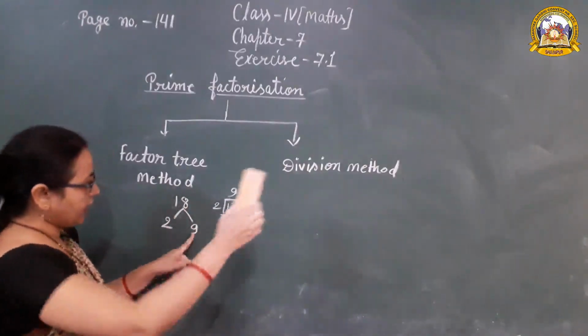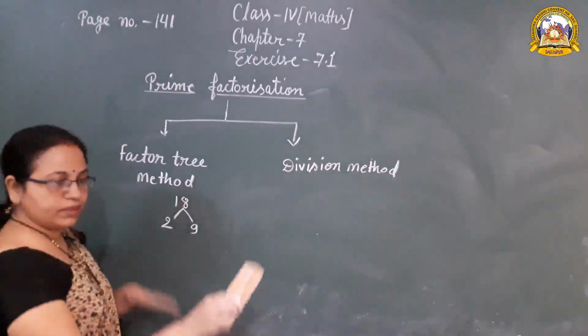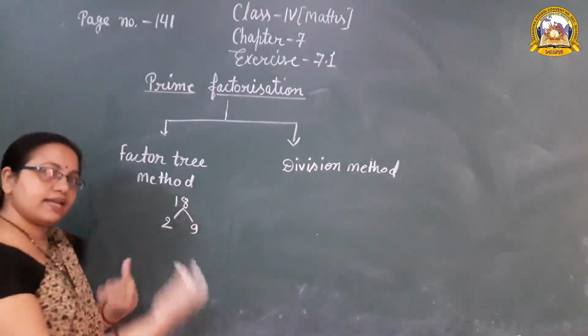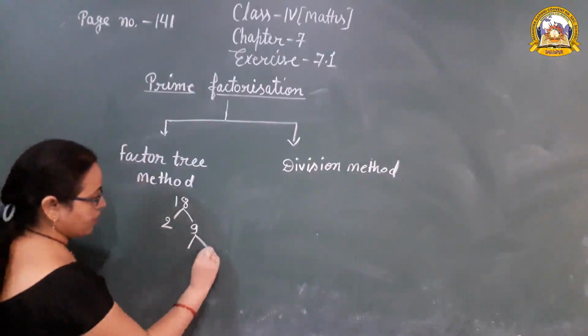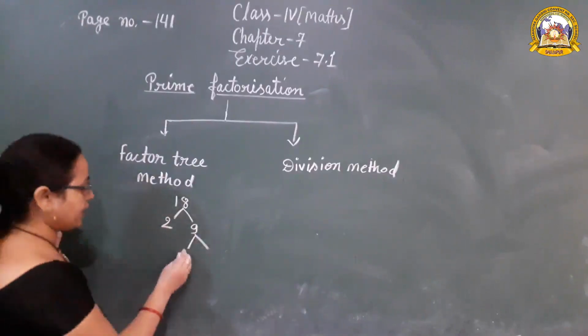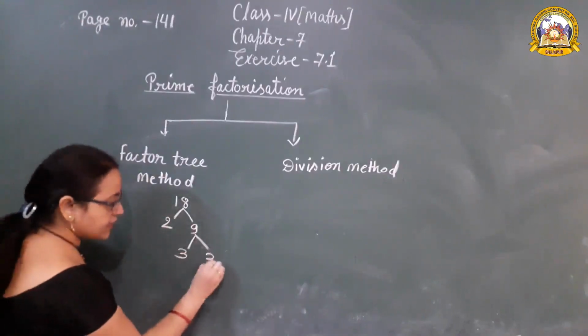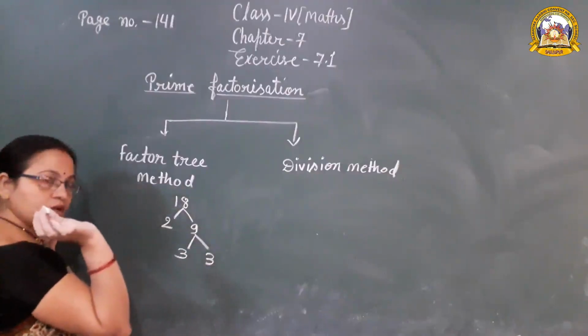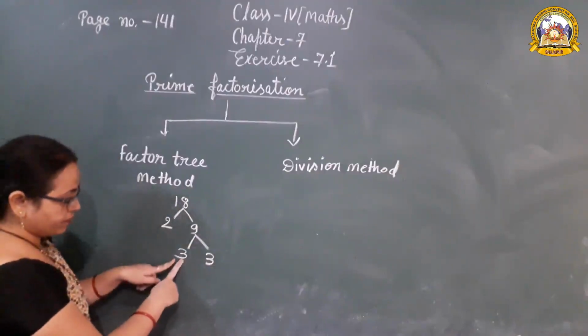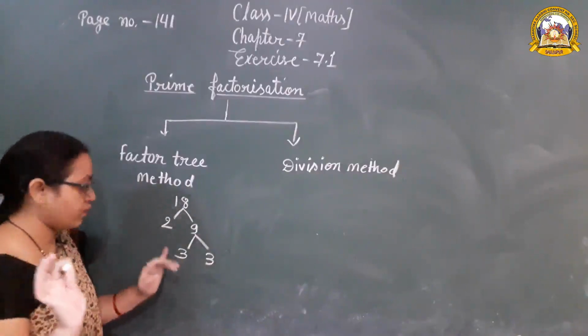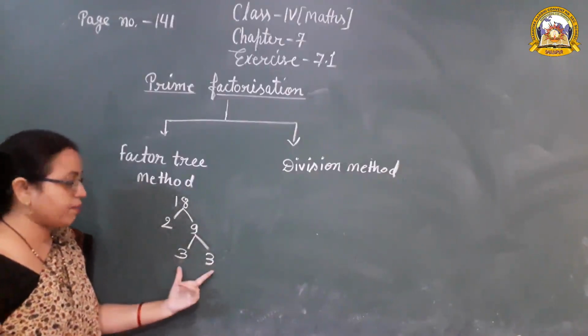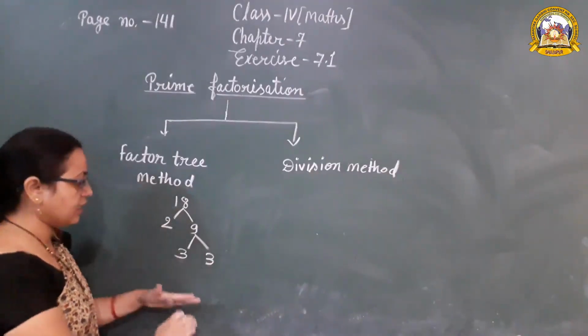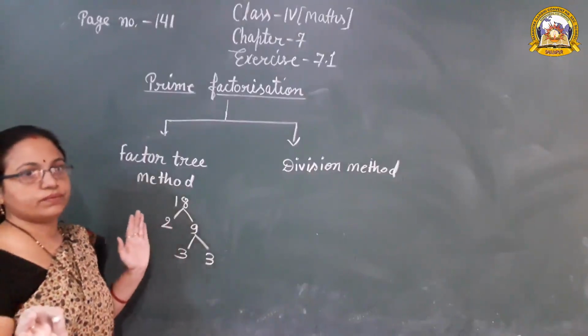Now the next number is 9. It is not possible to divide it by 2, so we take the next prime number, that is 3. 3 3s are 9. Now we cannot break down further because it is a prime number. Now we have reached a prime number, and we cannot break it down any further.